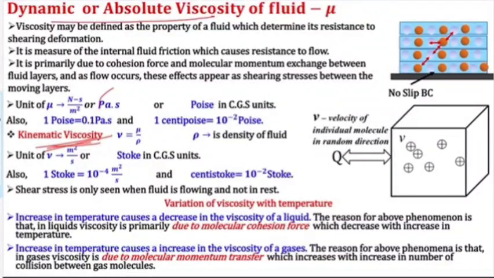With the unit, you will also be able to notice whether it is dynamic viscosity or kinematic viscosity. Usually dynamic viscosity is required for solving problems, so you should be able to convert it using density. And if kinematic viscosity is given in Stoke, you should be able to convert it into CGS unit by multiplying by 10 to the power minus 4.